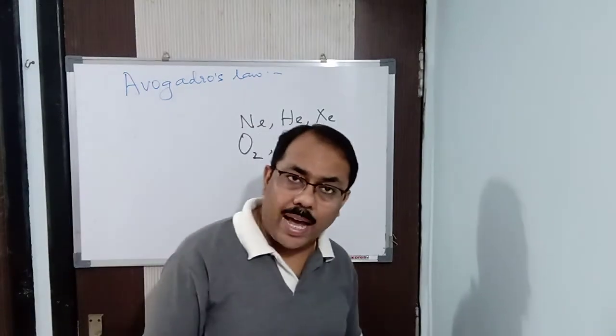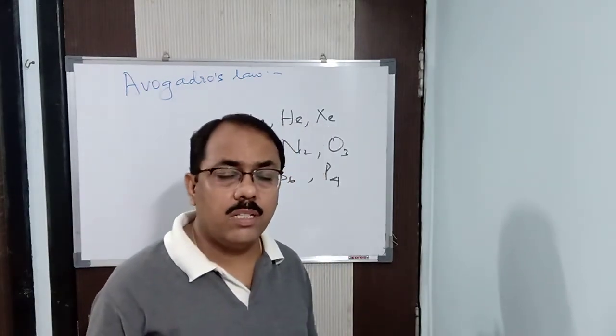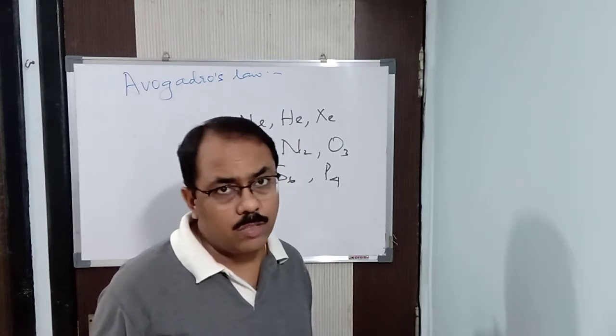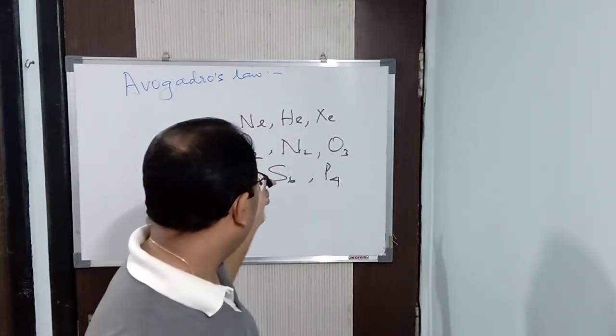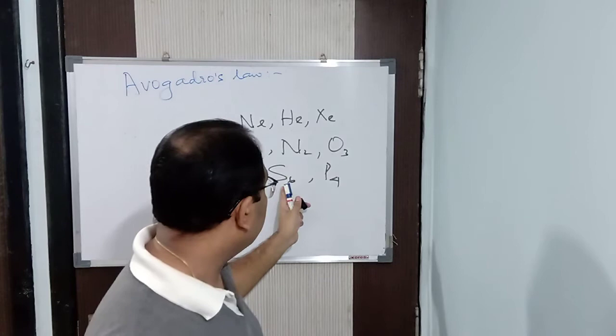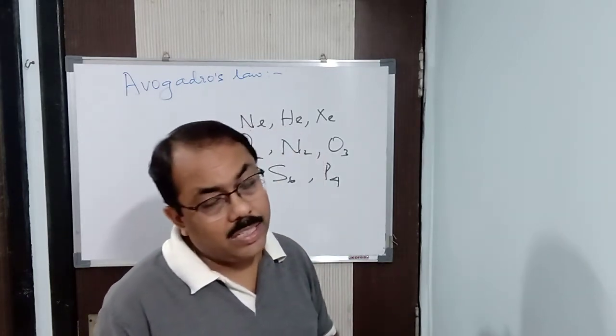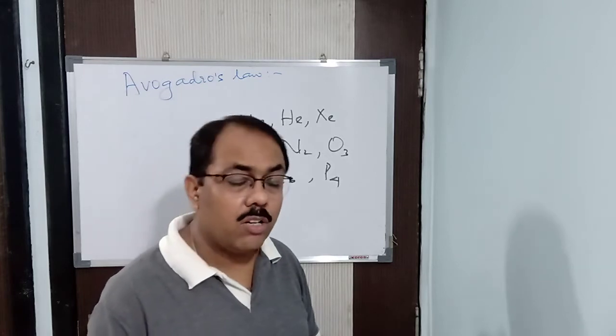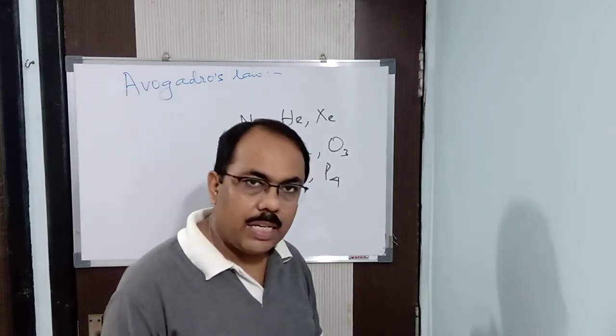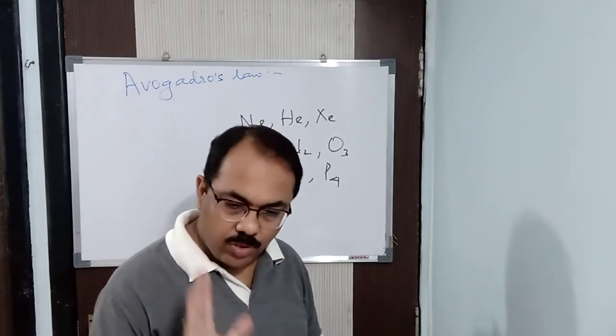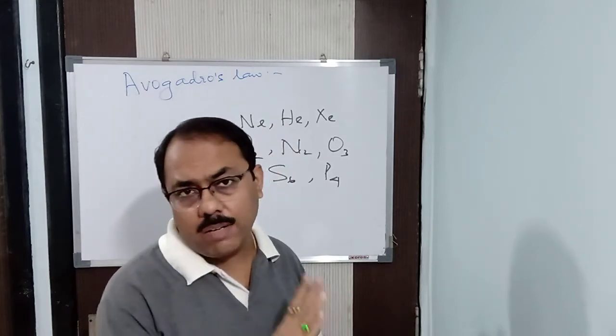Clear? So atomicity means the number of atoms present in one molecule of a substance. So here it is single, here it is double, here it is triple, here it is 6, here it is 4, in this way. Got it? How Avogadro got it, we will come to know in this particular Avogadro's law only, I will tell you. Okay, so this was the first work which was done by Avogadro.